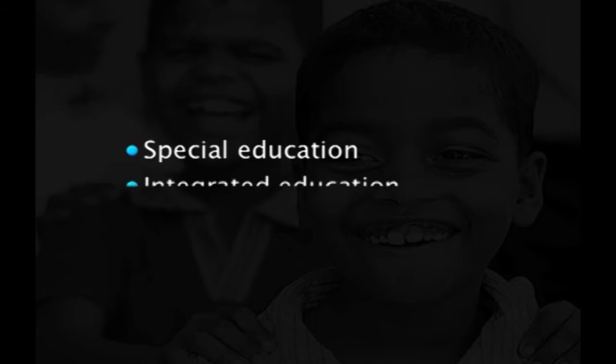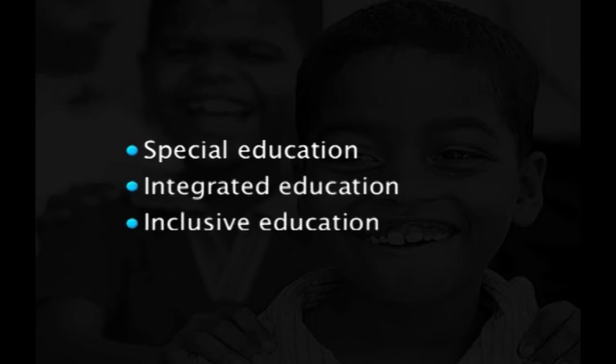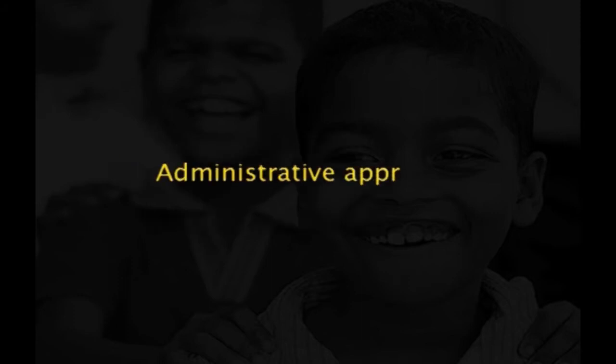Then the next approach is the human rights approach. This aspect considers the differently abled as an integral part of human culture. The various dimensions of this approach are special education, integrated education and inclusive education. The next approach is the administrative approach.